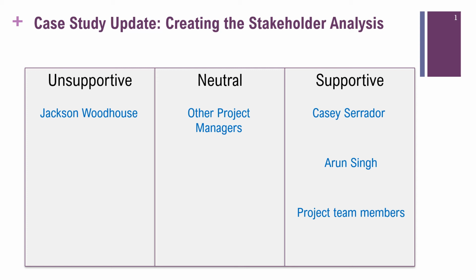And finally, there will be a number of other employees at Deco Productions who will be involved with or affected by the project. For example, they may provide services for or receive certain outputs of the project. In general, they will have a lower level of power and interest, and their level of support will likely be neutral. From past experience, Sophie knows that additional stakeholders will become apparent throughout the project, and as they do, she will add them to her list. For now, this is a good start.